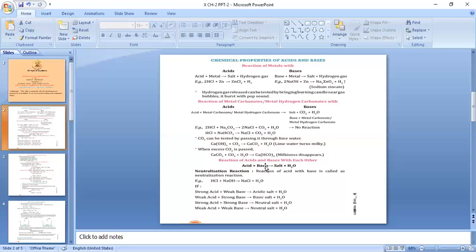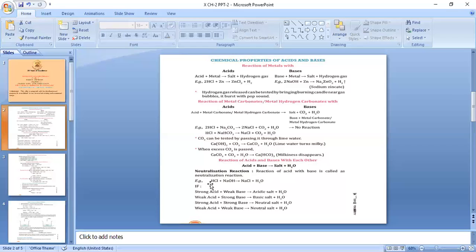So, the general reaction is acid plus base gives salt plus water. This reaction, that is the reaction of an acid with a base to form salt and water, is known as a neutralization reaction, because the acidic nature of an acid is neutralized by the base, and the basic nature of a base is neutralized by the acid. Therefore, it is known as a neutralization reaction.